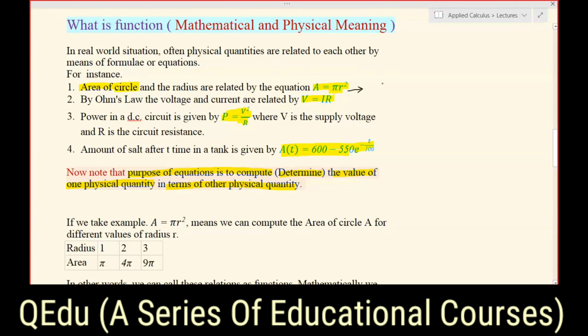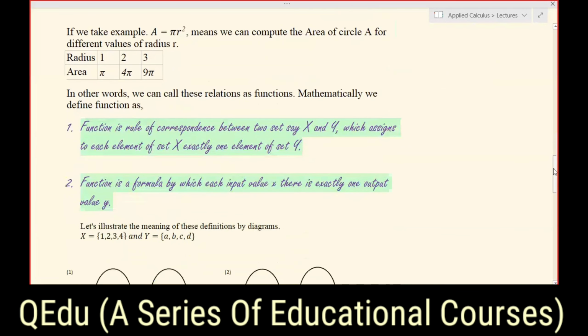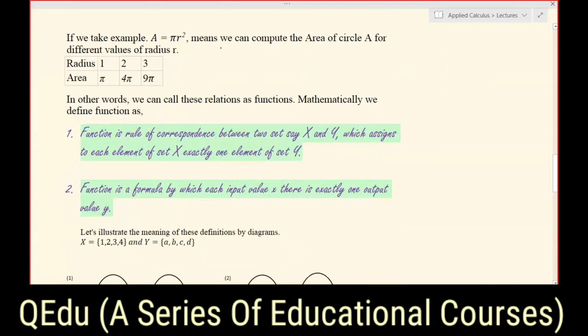This formula A equals pi r square will provide the area for values of radius r. So we can take the example of this one.